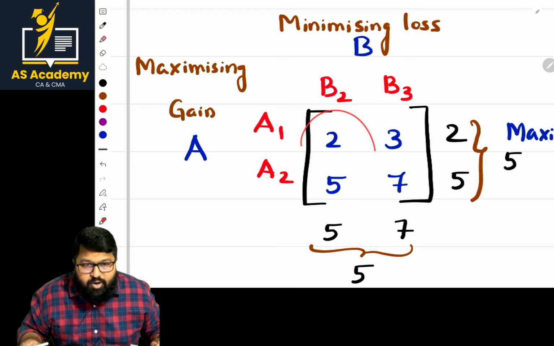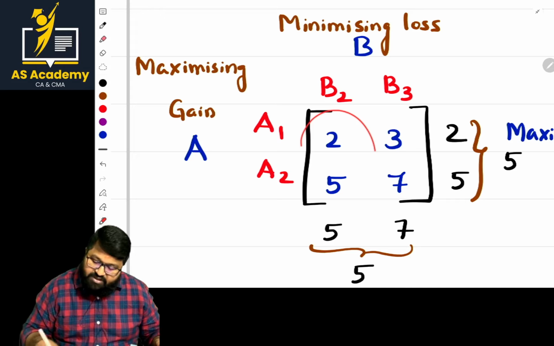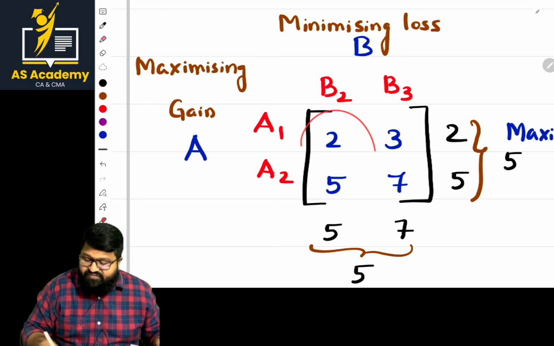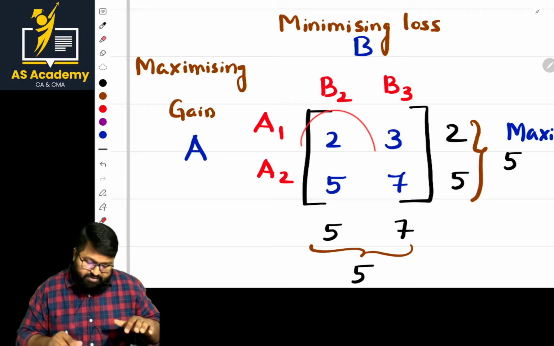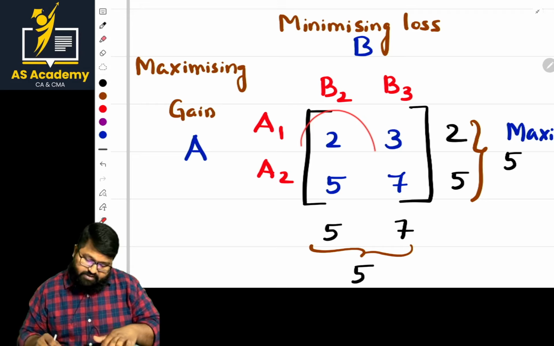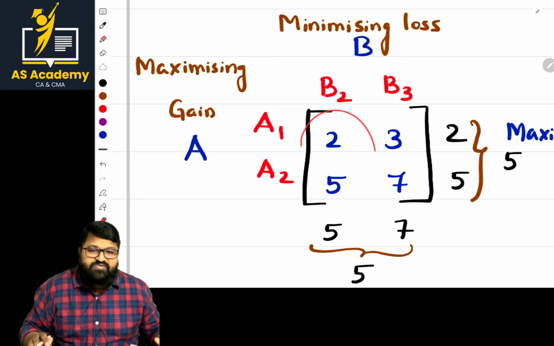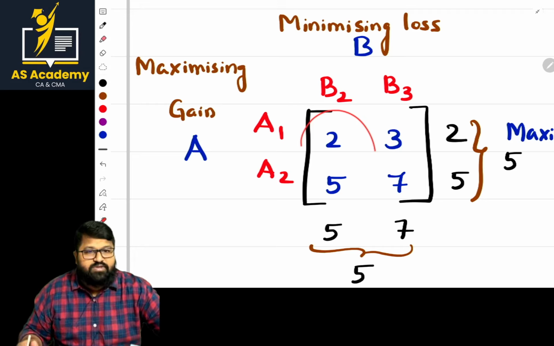We reached the saddle point, and the strategy is nothing but what? 5. What is the 5 here? It is mentioned here. So A2, B2 is the strategy, and the value of the game is 5. Is it clear? It is a pure strategy, and the value of the game is 5. That is done. We need not apply the odds method again and again.